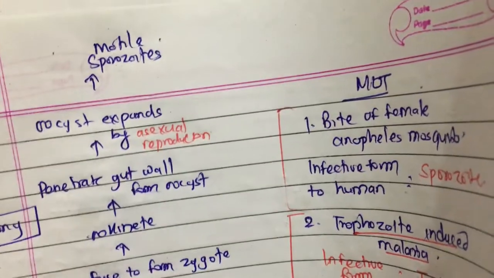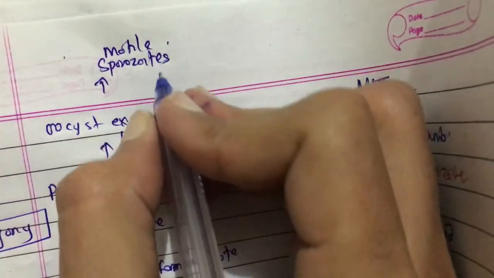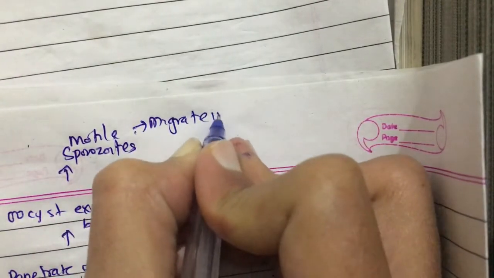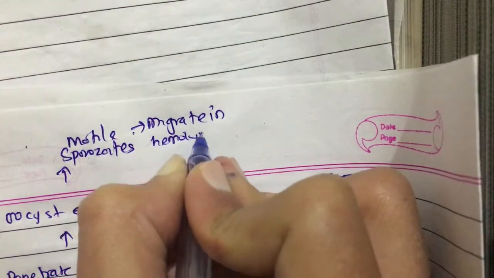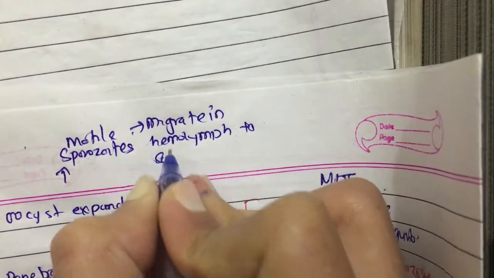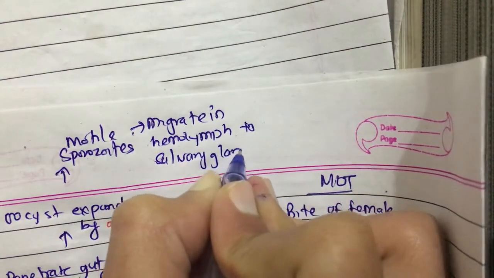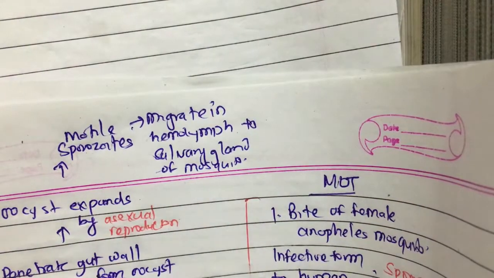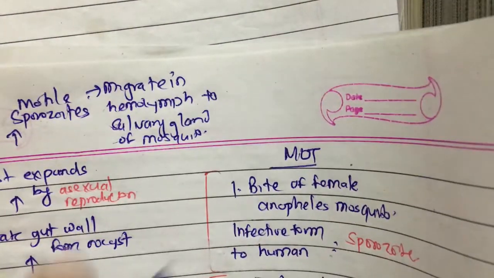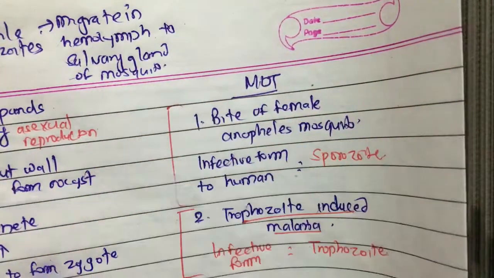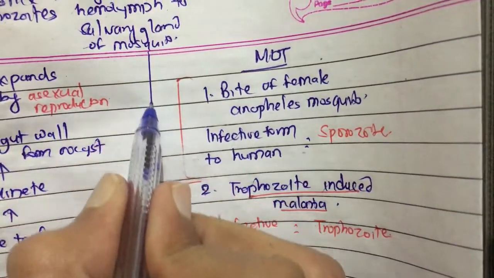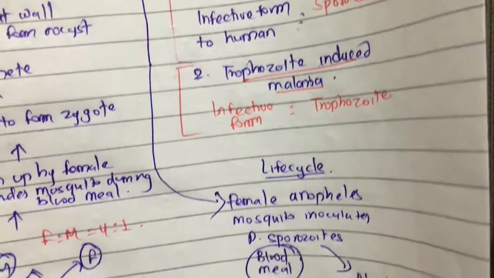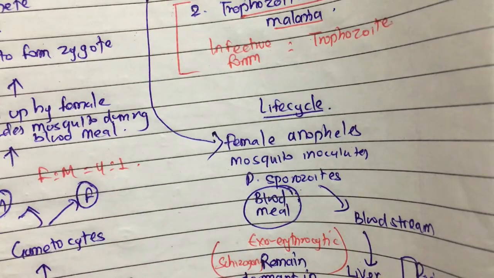The motile sporozoites migrate in the hemolymph to the salivary gland of the mosquito. Again, when the mosquito takes a blood meal, these sporozoites are inoculated by the female Anopheles mosquito into a new host, and the cycle is repeated.